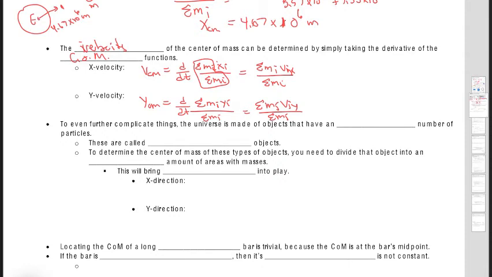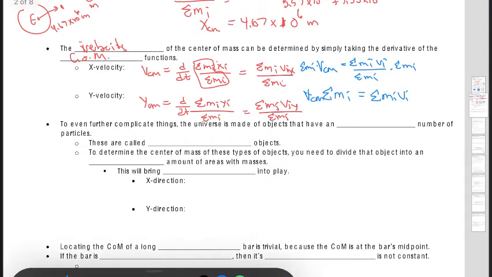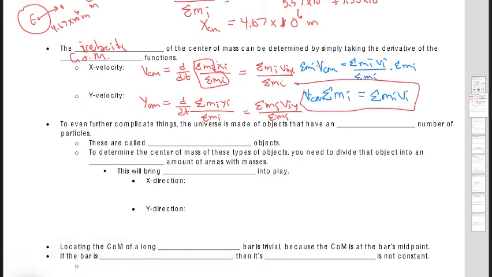One interesting thing is, if I take this, I'm just going to do this for the x. If I multiply by the sum of m_i up to here, we're going to get an equation that we're actually going to really look at. I'm going to write the center of mass on the outside, so you don't think I'm going to add those two together. This kind of relationship is important for momentum, which will be in our next couple videos.